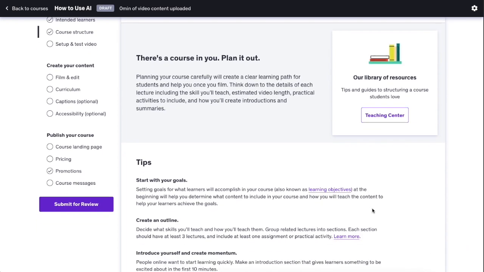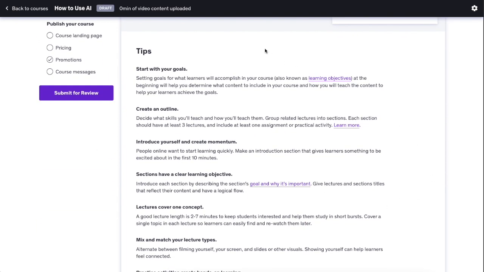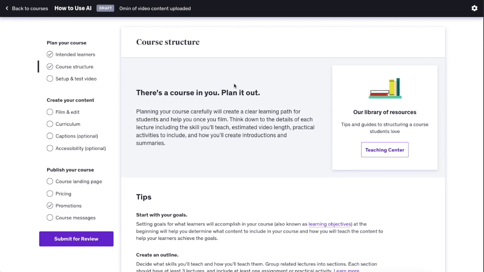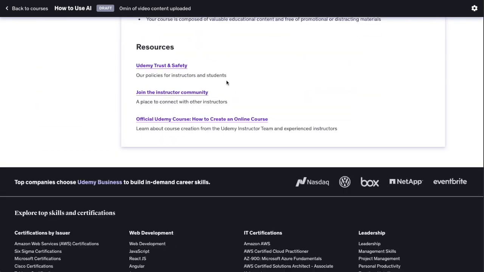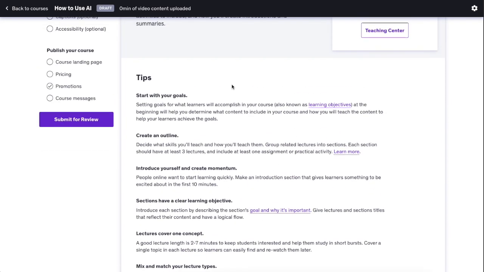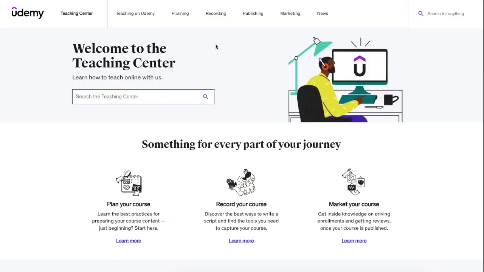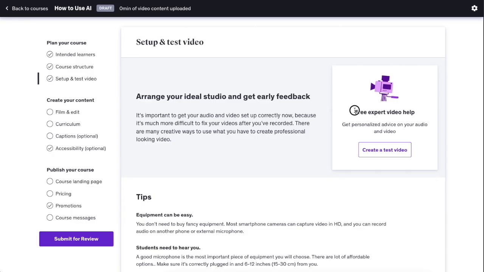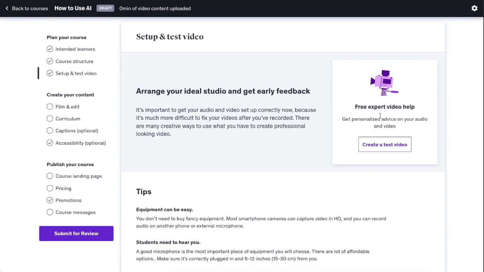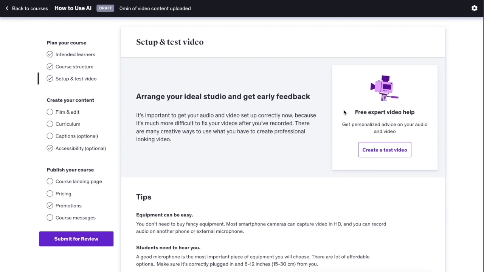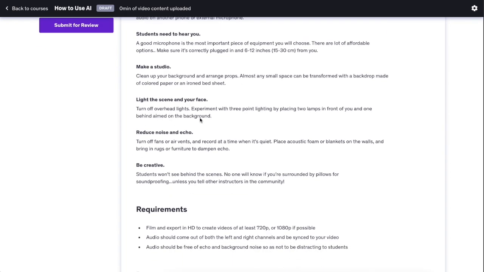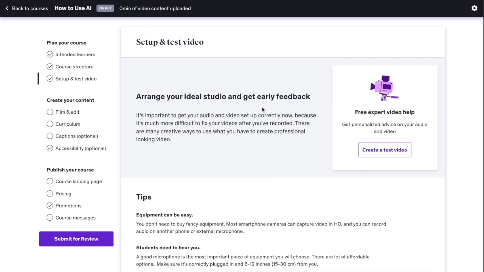And this one brings you to a nice looking little blog post that teaches you how to plan your course structure the proper way. And you will have all these resources to make it look good and to make it feel enjoyable. And you can always visit this help center if you run into trouble. And now here you can do a little free expert video help test video. So you can create a video and get some personalized advice on it to maximize it for the course enjoyability. And here you will also find some tips with which you can set up your home studio, for example.